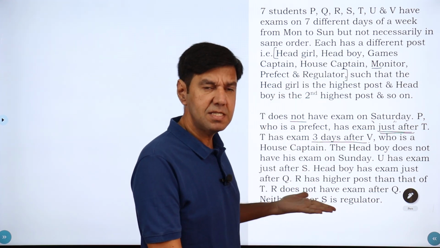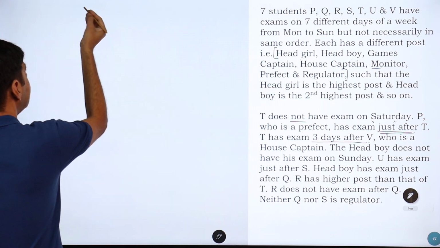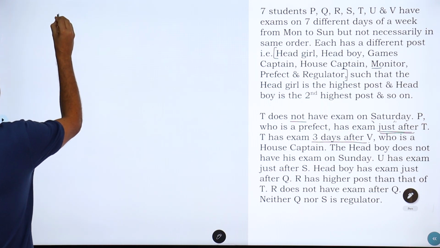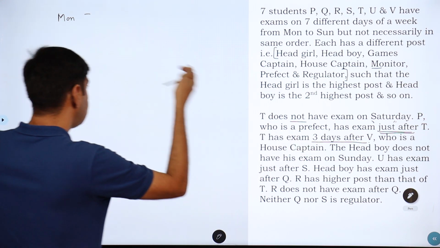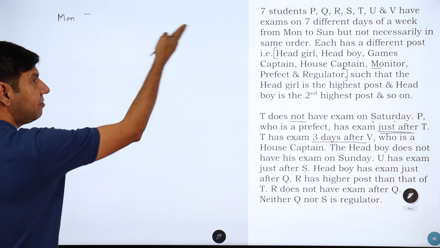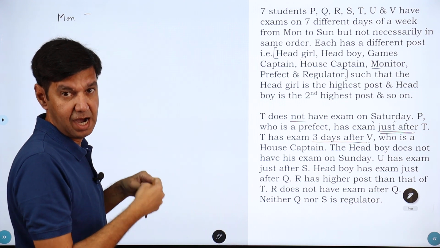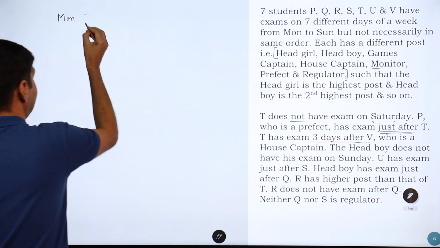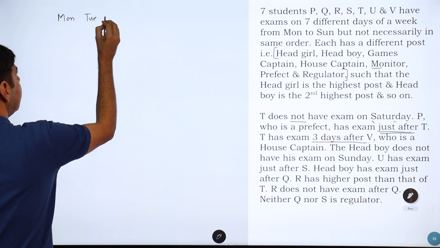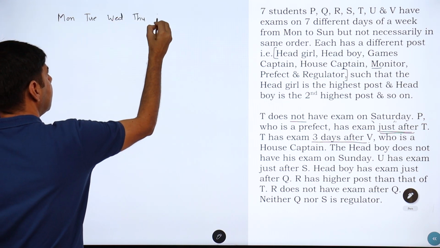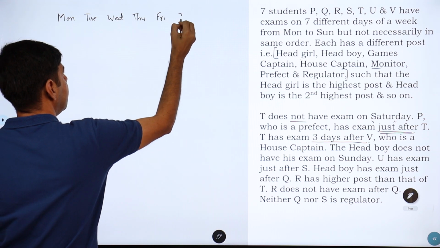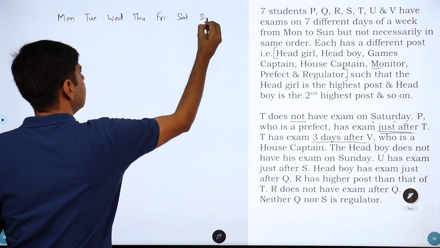So I think that much is enough for us to realize that I should keep my header row as the days of the week. Because if I want to use these 2 clues, I need the weeks as my header. Why? You will see when I solve it. Monday, Tuesday, Wednesday, Thursday, Friday, Saturday, and Sunday.